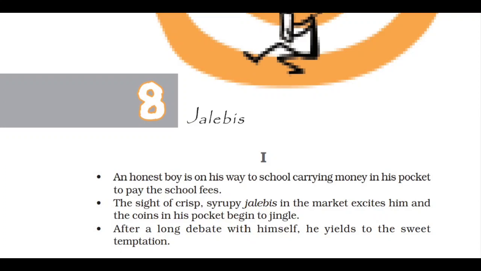Moreover, a sight of crispy jalebis raises an excitement in him.